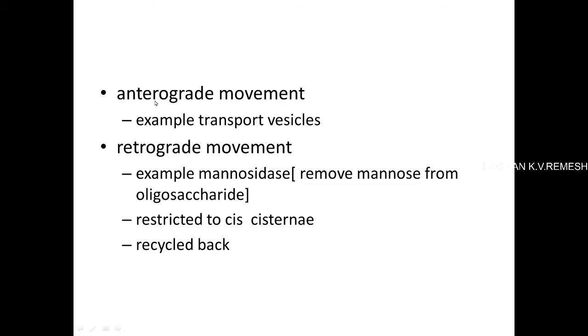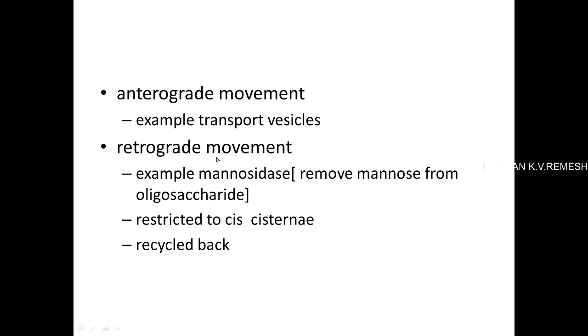Anterograde movement is the movement of the vesicle from the cis side of the Golgi network to the trans side, or from the trans Golgi network to the various cell organelles or destinations like lysosomes or plasma membrane, etc. All of them come under this category, anterograde movement.